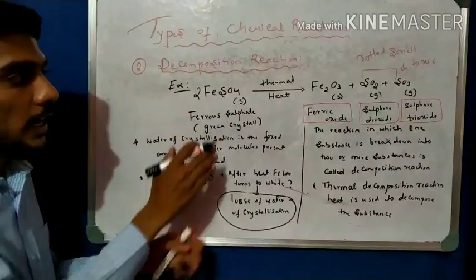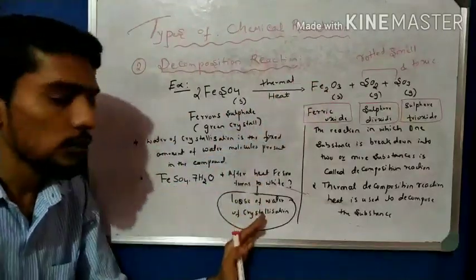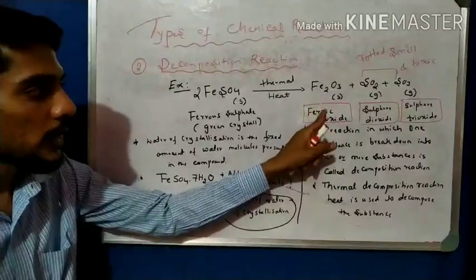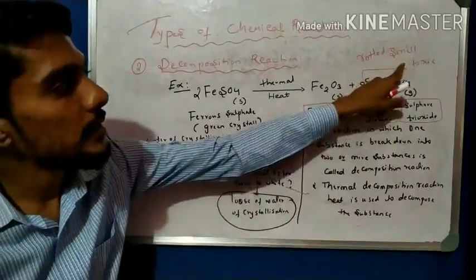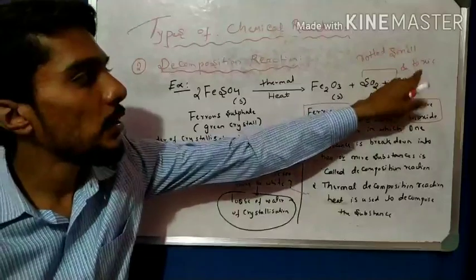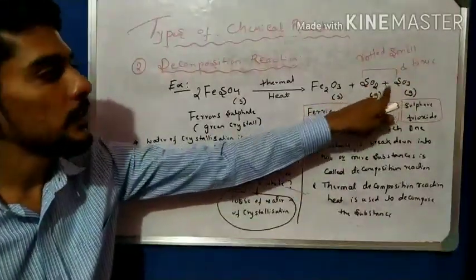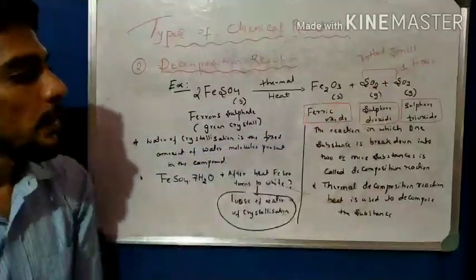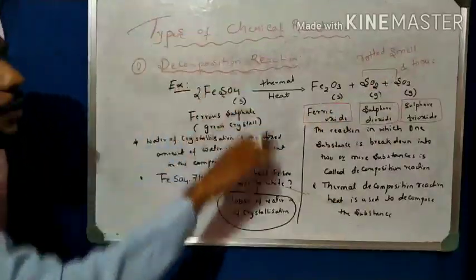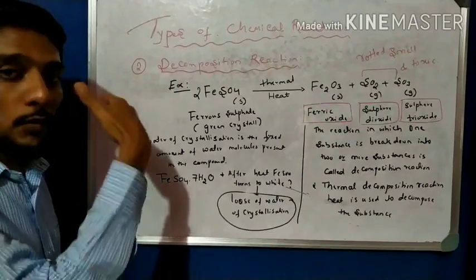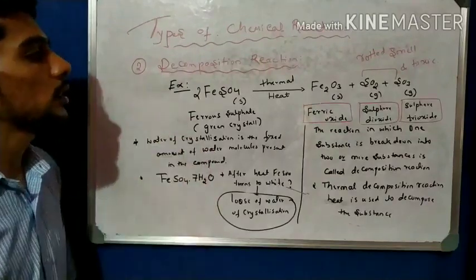Green color converted to white color. Why? Because of loss of water. Heated again, we get reddish brown, which is ferric oxide, along with toxic gases with a rotten smell, that is SO2 and SO3. These are acidic gases. So note down all these points in your notebook. Now take another example for the same reaction.